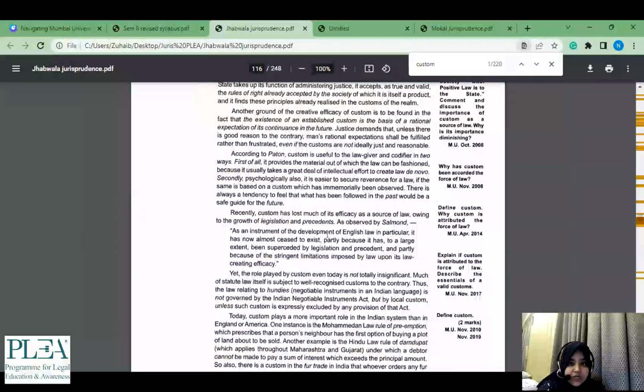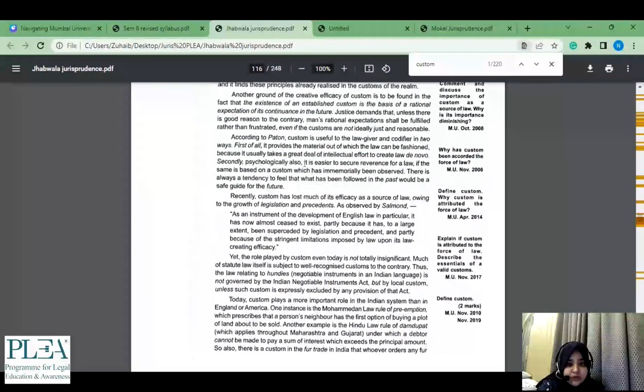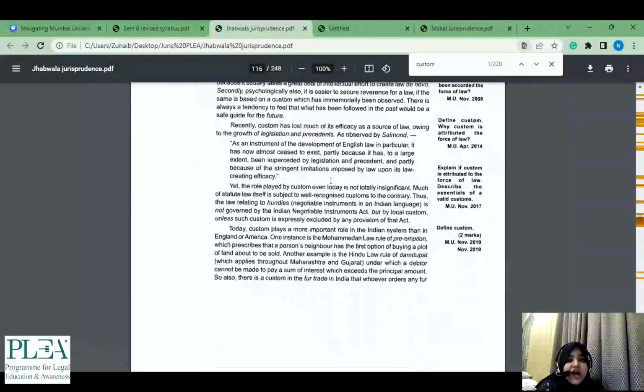So if you have extra time and if you have rechecked your paper, it's always better to solve one additional question, because in the 12 marker and 5 marker there is at least scope, you will have written something right, even if not everything is correct. But in a 2 marker and situational question, either it is right or wrong, as simple as that. So now when we are going through custom, I will be reading this topic, to see what is in it.